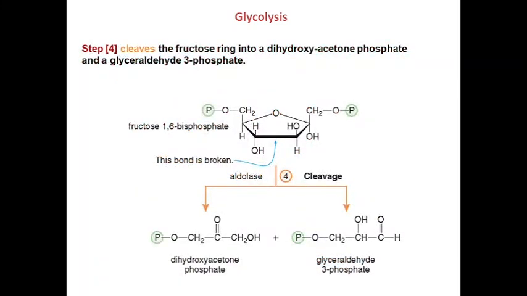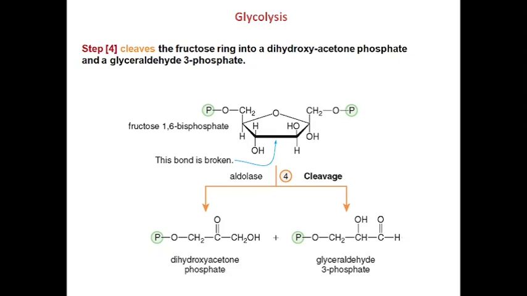Now we'll go to step number 4 of glycolysis. This is the step of cleavage. Here, cleavage of fructose 1,6-diphosphate takes place. Fructose 1,6-diphosphate splits into 2 trioses, dihydroxyacetone phosphate and glyceraldehyde 3-phosphate.